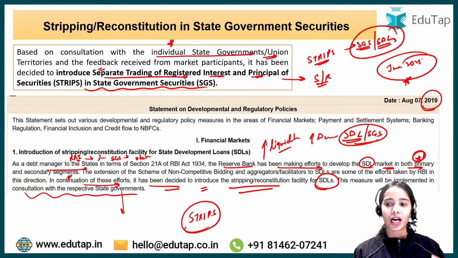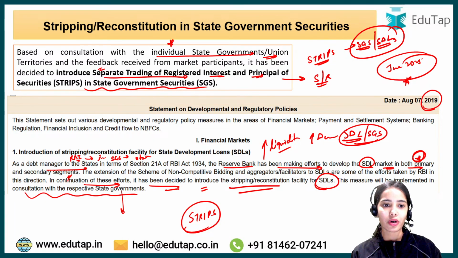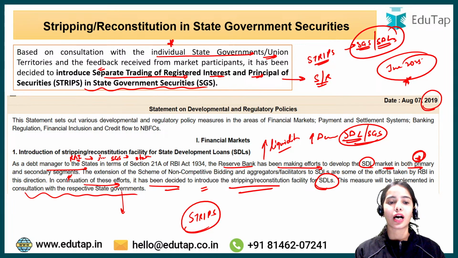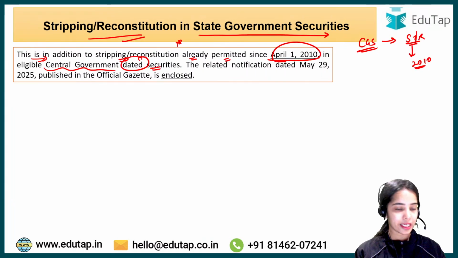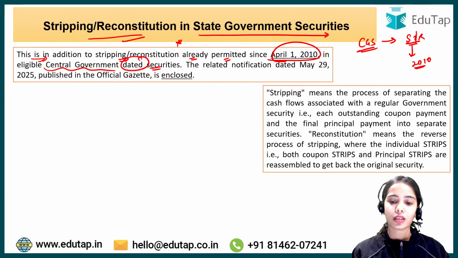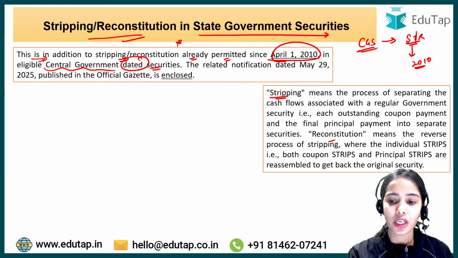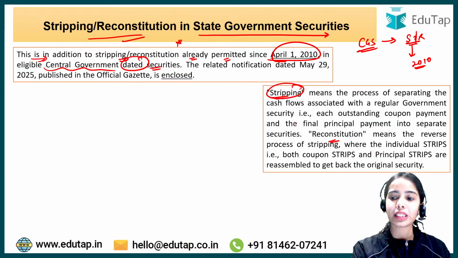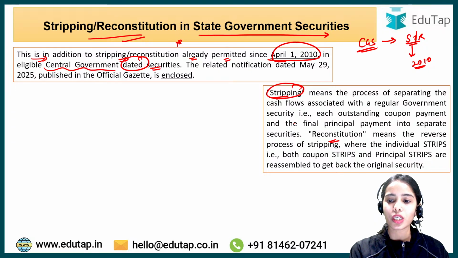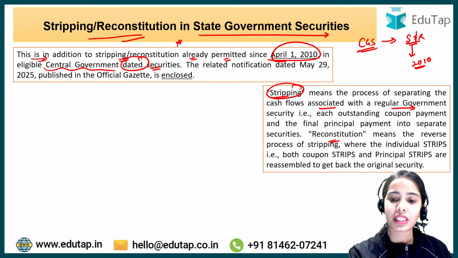So basically RBI since 2019 wanted to bring the STRIPS or the stripping or reconstitution for the state government securities. Now after consultation the RBI has at last brought it. Okay, at last announced it. So the process of stripping and reconstitution. So basically stripping means the process of separating the cash flows associated with the regular government security.